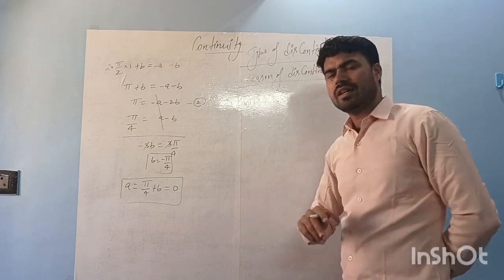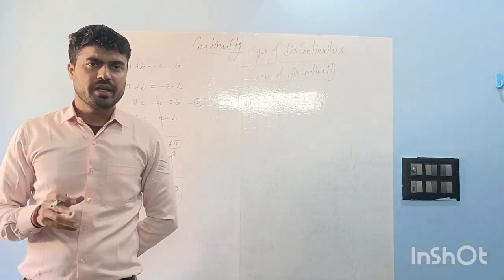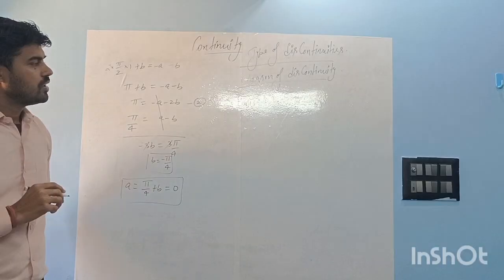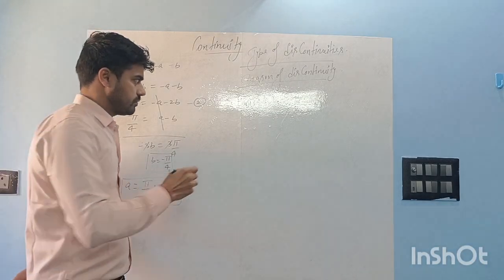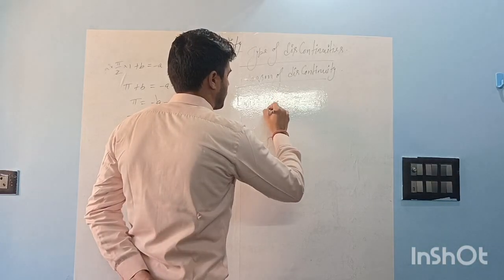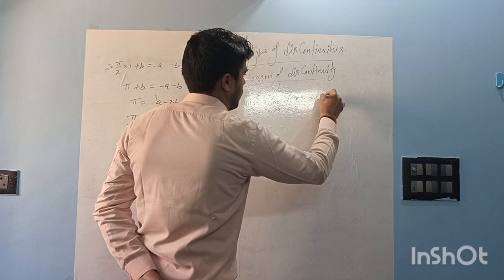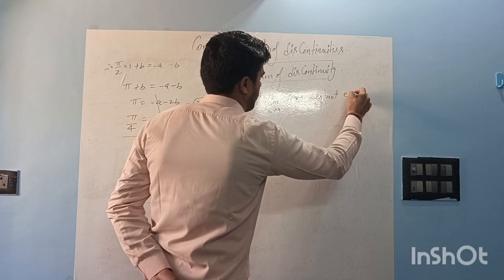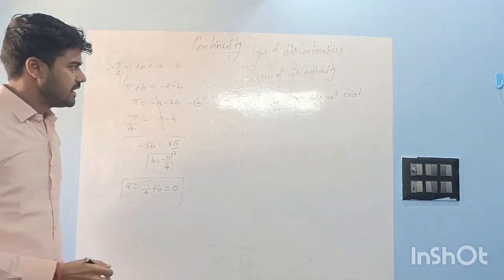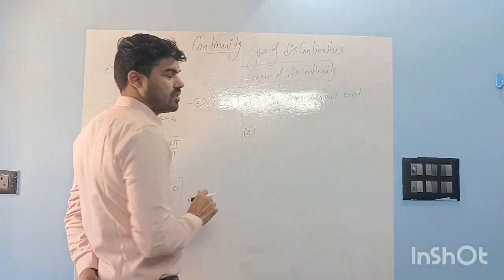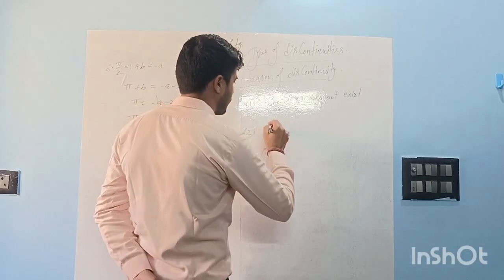So mainly there are 2-3 reasons for a function being discontinuous at some point. First one is the limit does not exist. Limit x tends to a f(x) does not exist. This is one reason, right? Second reason is the limit exists, but it is not equal to the value of the function. That may be the case.